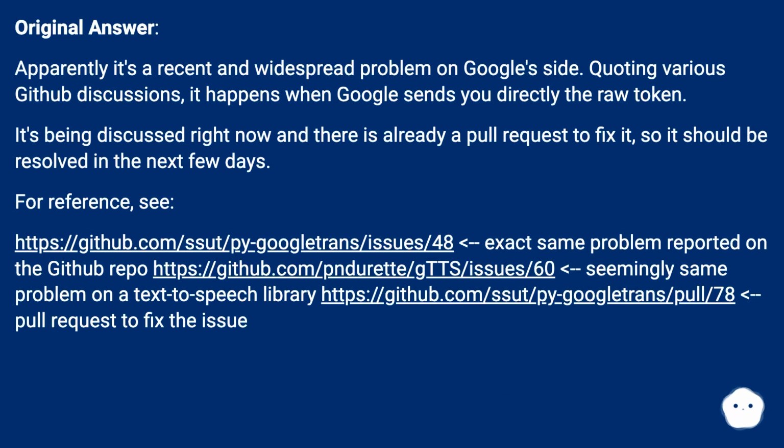Original answer: apparently it's a recent and widespread problem on Google's side. Quoting various GitHub discussions, it happens when Google sends you directly the raw token. It's being discussed right now and there is already a pull request to fix it, so it should be resolved in the next few days.